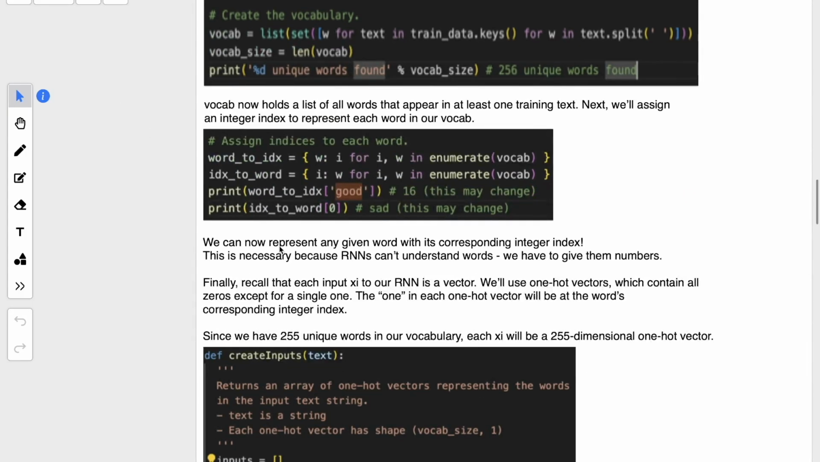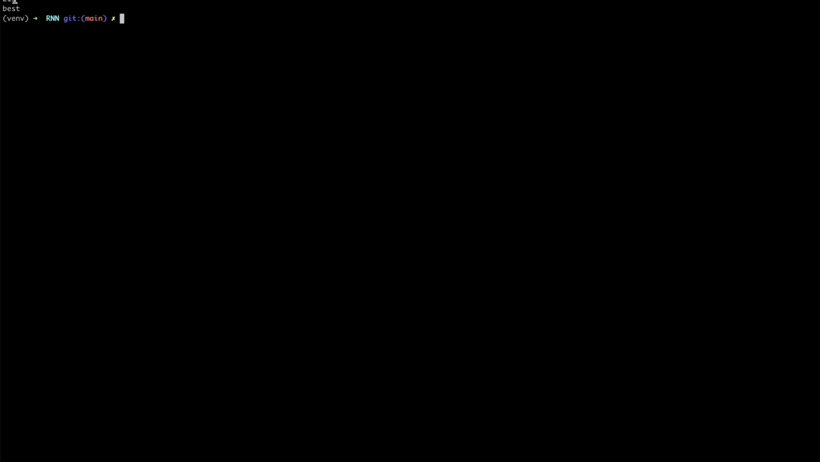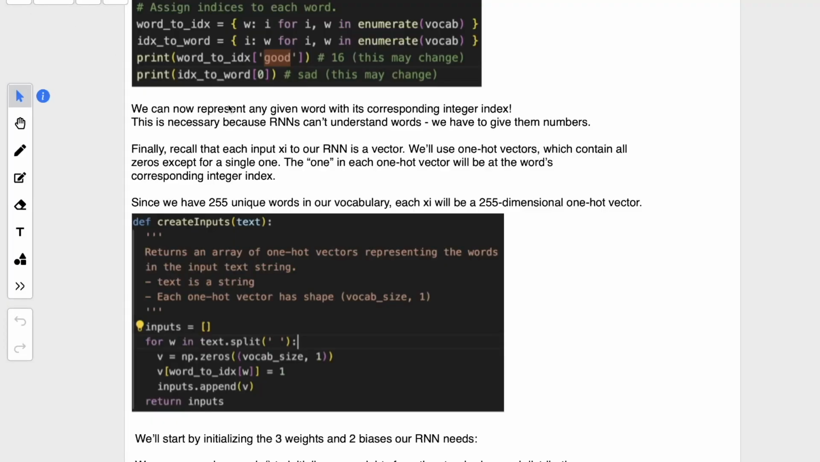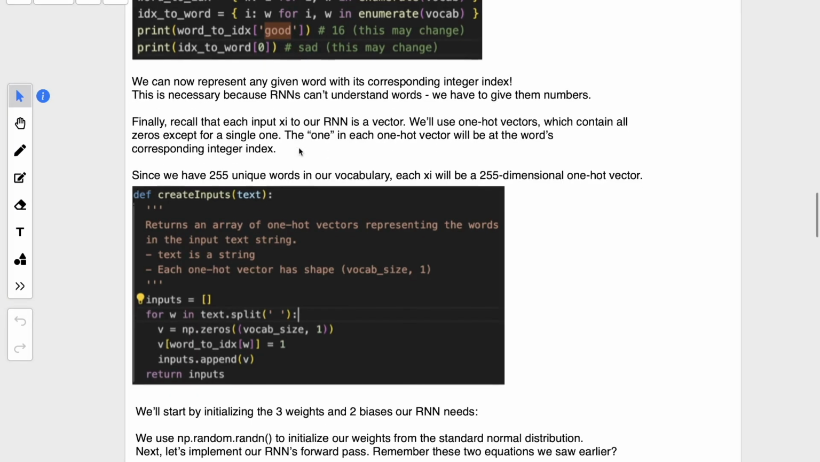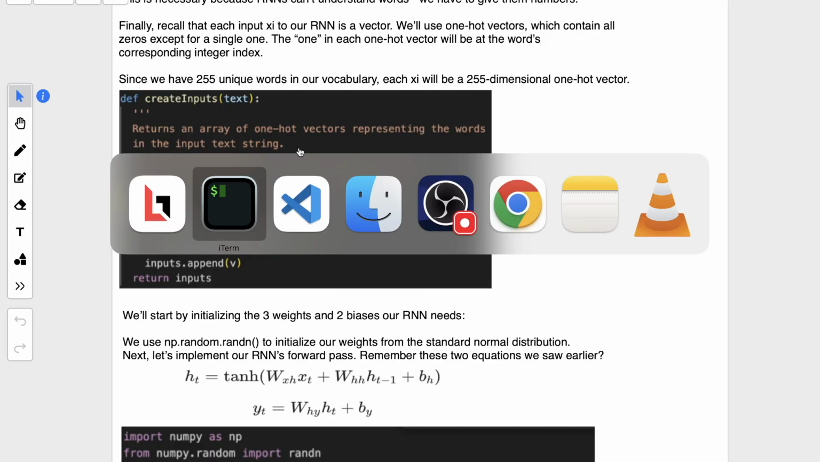After that, we can represent any given word with its corresponding integer index, right? Because the idea here is, we have 258 unique words, so we will create a vector of length 258, and at whatever index the word is present, we will put 1 in that position, and the other positions we will keep 0. So this is how we are creating our vector in the pre-processing. Let me show you how the vector looks.